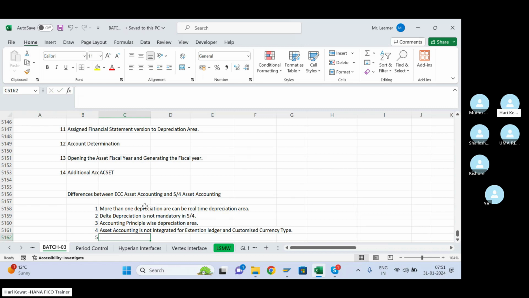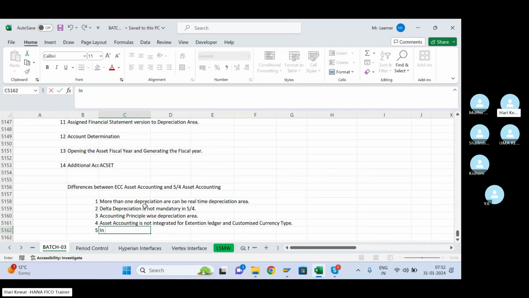Okay, then I taught you the difference between ECC and S4 HANA, or the difference between BSEG table and ACDOCA table. In ACDOCA table, 4-5 additional fields you can get extra for asset accounting. One is the additional account determination field, asset class, and something called partner asset. This is what I have observed.